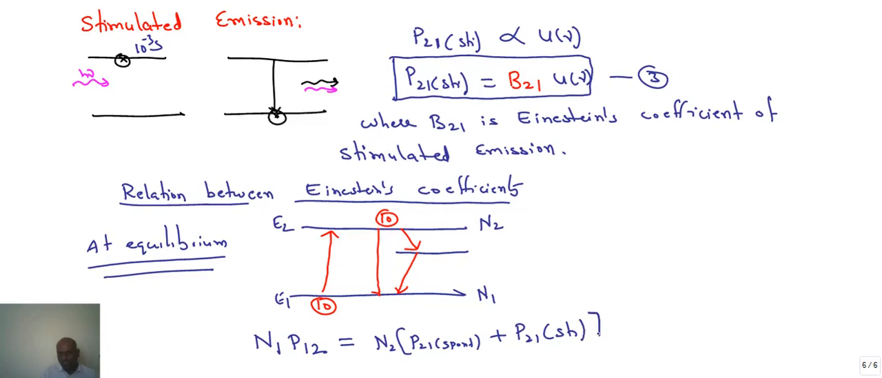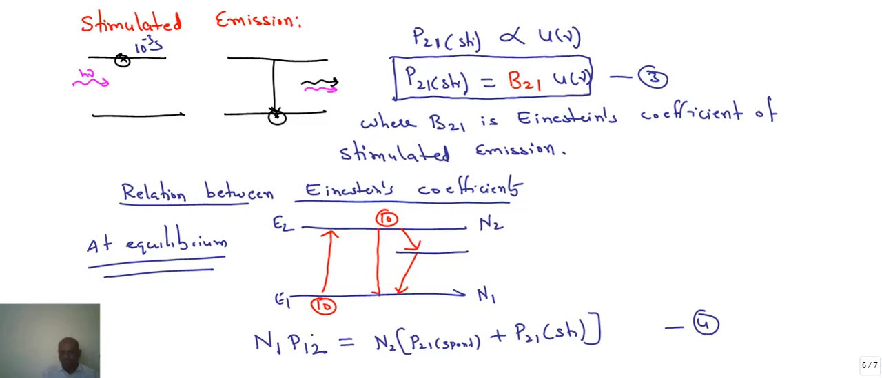Only one mechanism is there for sending the electrons from the lower state to the higher state, whereas there are two mechanisms which make the electrons go from the higher state to the lower state. So this is our equation 4. Let us substitute equation 1, equation 2, equation 3 in equation 4.